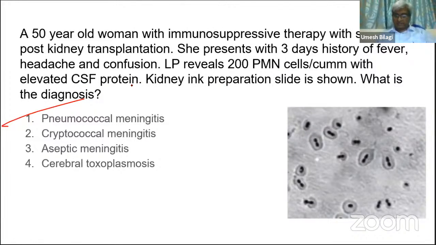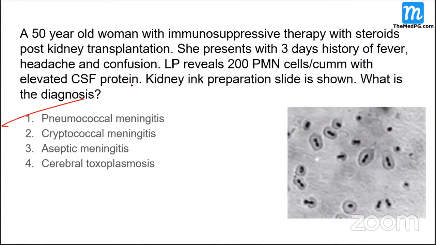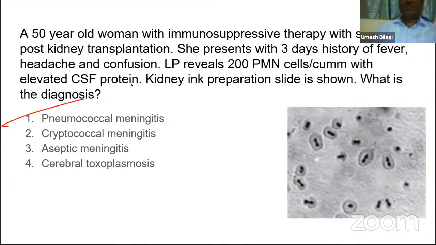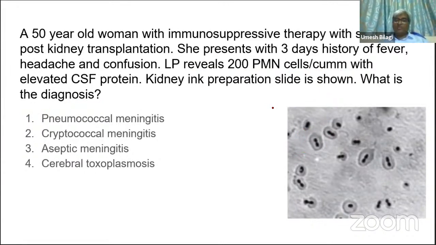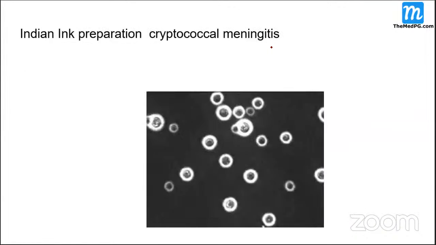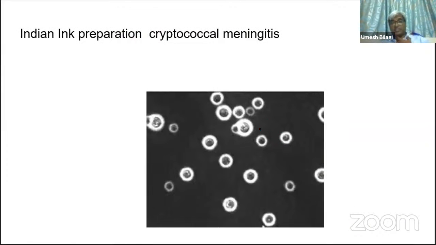Pneumococcal meningitis. Sir, why has he given immunosuppression, steroids, kidney transplant and all? To confuse you. Is it to make you think fungal? Yeah, he has given it only to confuse you. He wants you to go for cryptococcal and mess up. But these findings which are there, and this slide, so many findings are there. If you know the theory and diplococci and all that, then you'll pick it up. It is a question twisted to confuse students. That's all. There is no special purpose here. And this is the one you can see. In cryptococcus, you can see this budding.